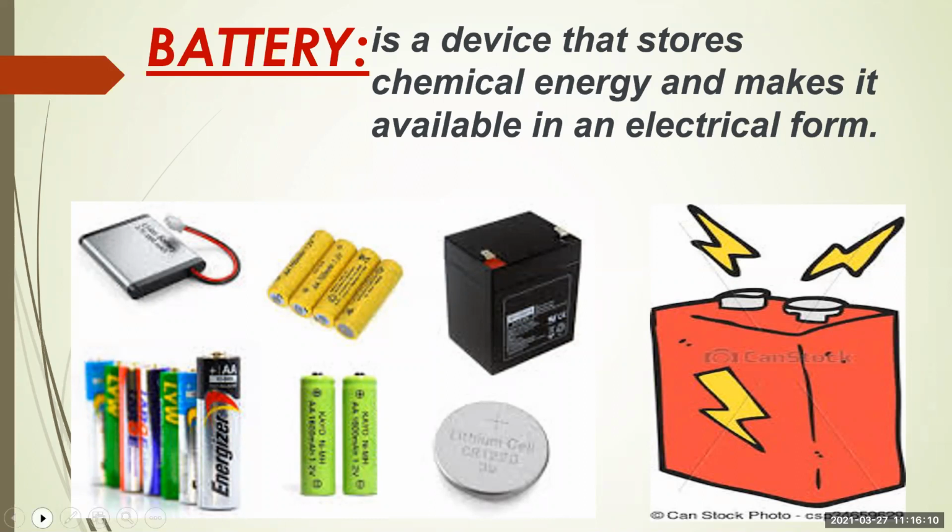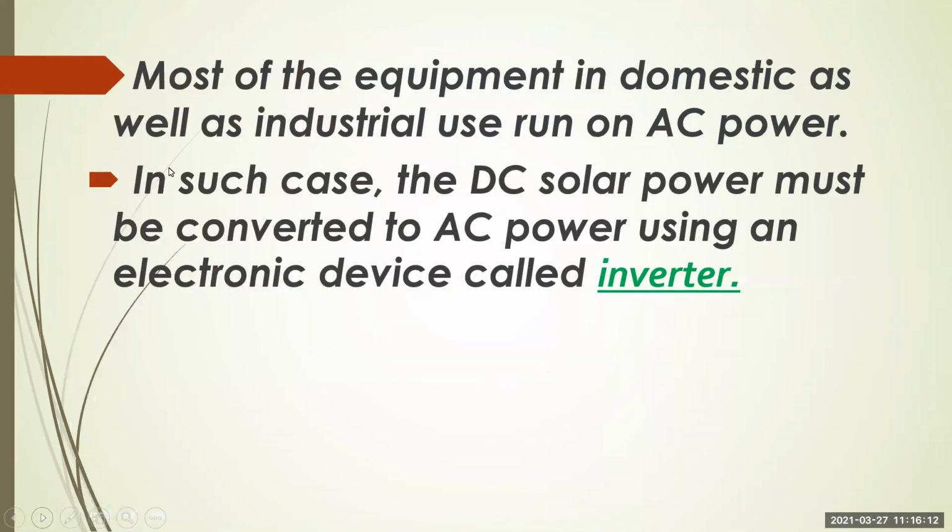Most of the equipment in domestic as well as industrial use runs on AC power, alternating current. In such cases, the DC solar power must be converted to AC power using an electronic device called an inverter.